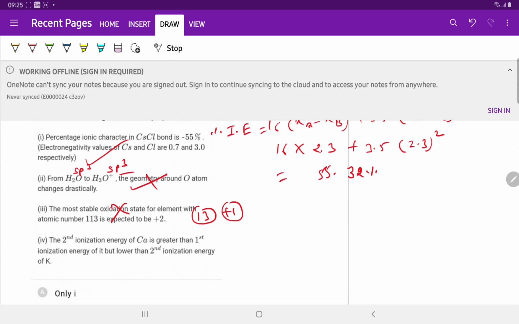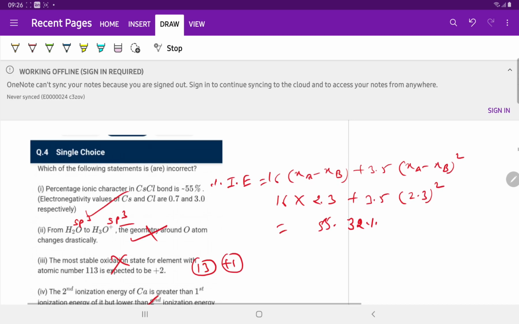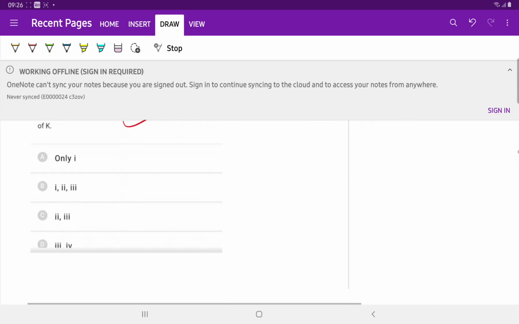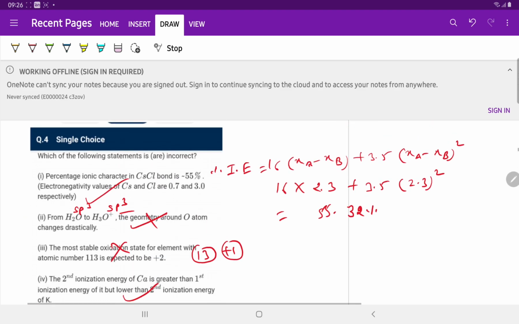The second ionization energy of calcium is greater than its first ionization energy, which is correct, but lower than the second ionization energy of potassium. So this statement is also correct. In the question, which of the following statements is incorrect? So the answer is the second and third statements. So option C is correct for question number 4.